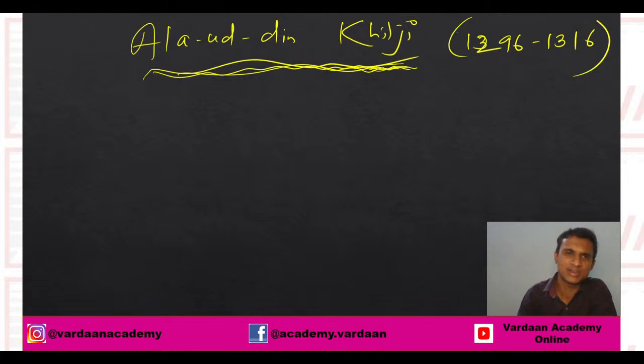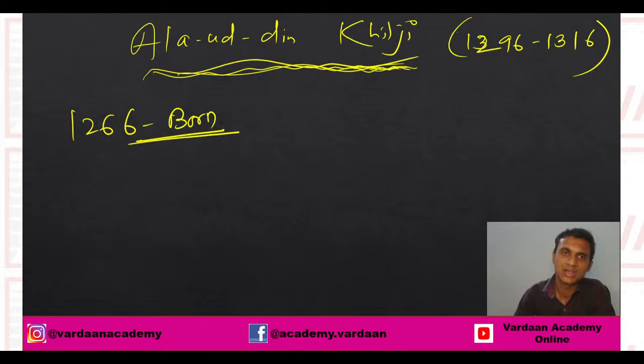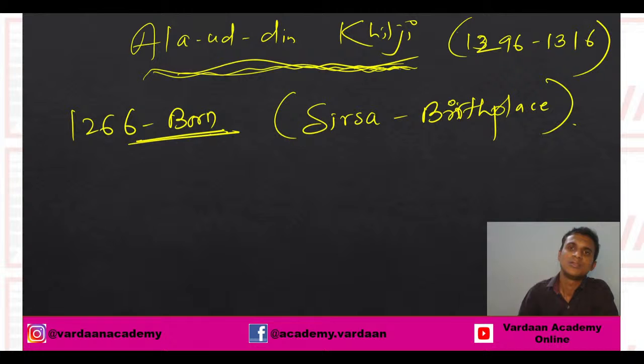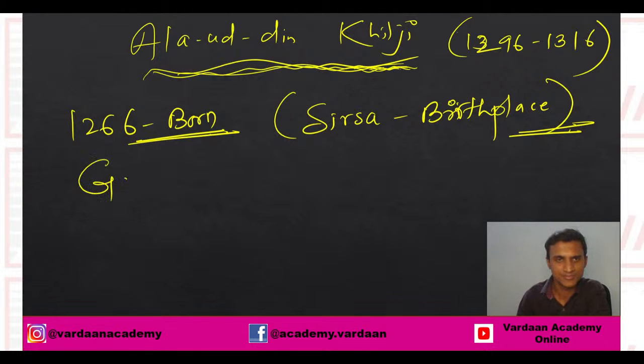Now let's see a few general information about Alauddin Khilji. Okay, so he was born in 1266, and he was born at a place named Sirsa. Okay, so this is the birthplace. Remember this.